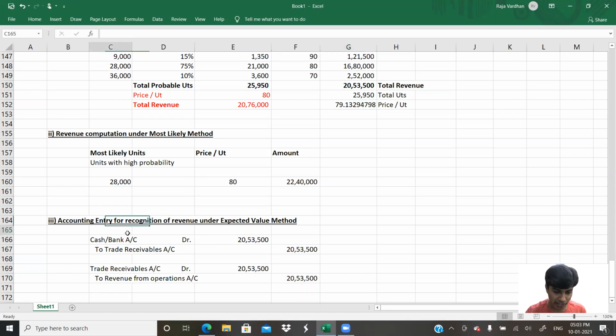So I would write cash to trade receivables first, and then trade receivables to revenue from operations to the extent of 70 rupees per unit. The 9 rupees per unit, whatever I've collected extra, I would write as to cash account. That is cash or bank balance being paid to our customer, the wholesaler to whom we've sold the goods. You get that? So this would be our accounting entry for recognition of revenue under expected value method.